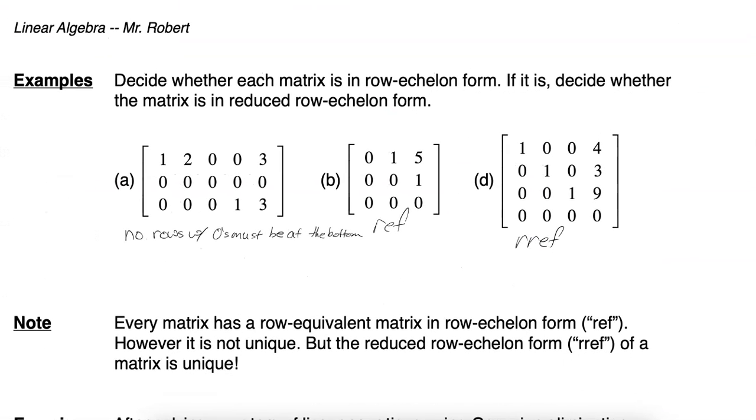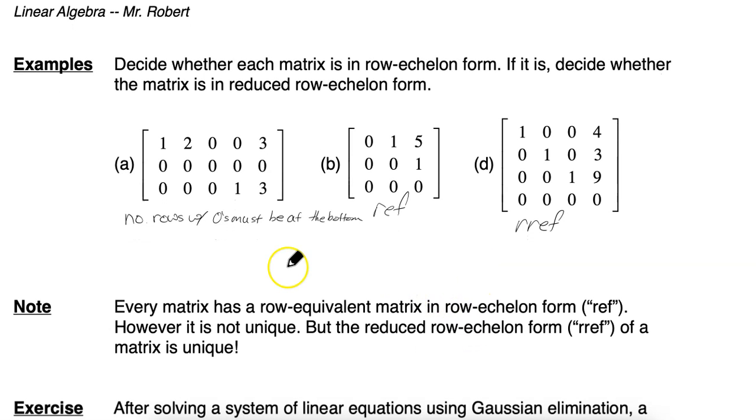So let's look at these examples here. Which ones are in reduced row echelon form, or row echelon form, or nothing? The first example is none, just because there's a row with 0s, and this row should be at the bottom. If we switched row 2 and row 3, we would get what we need. It would be in RREF.